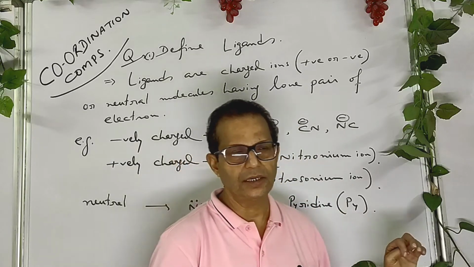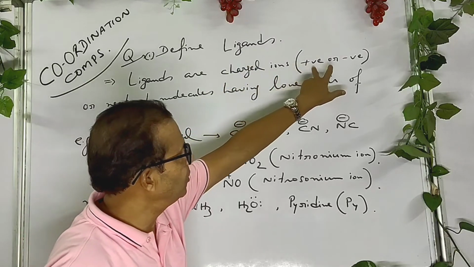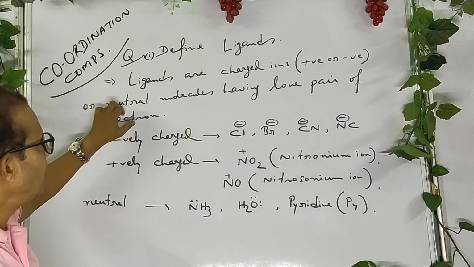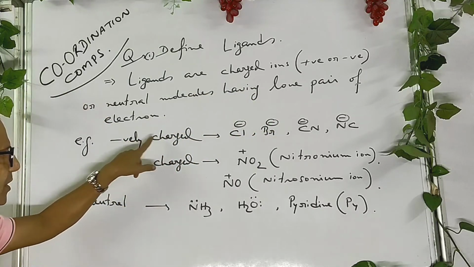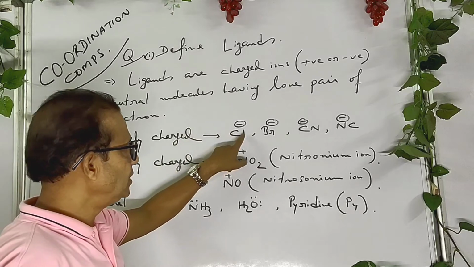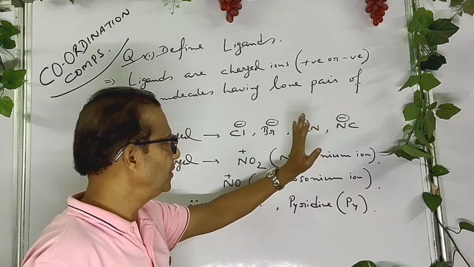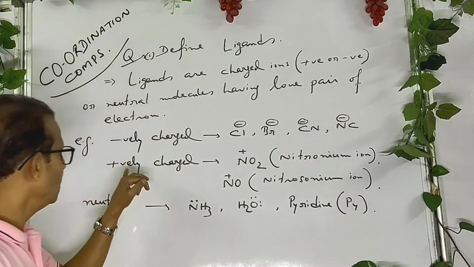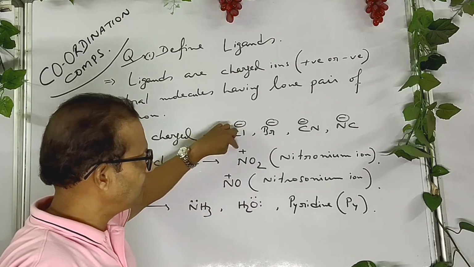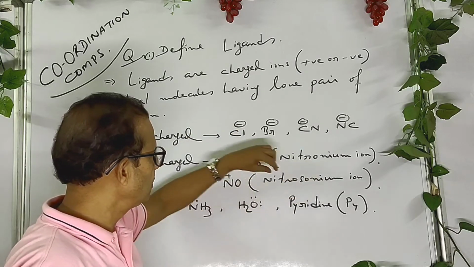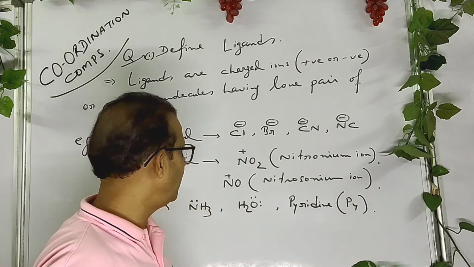So let's understand. Ligands are charged ions, positive or negative, or neutral molecules having lone pair of electrons. Negatively charged ligands: chloride, bromide, cyanide, isocyanide, etc. There are others also. Positively charged ligands: NO2+, positive charge on nitrogen, called nitronium ion; NO+, positive charge on nitrogen, called nitrosonium ion.